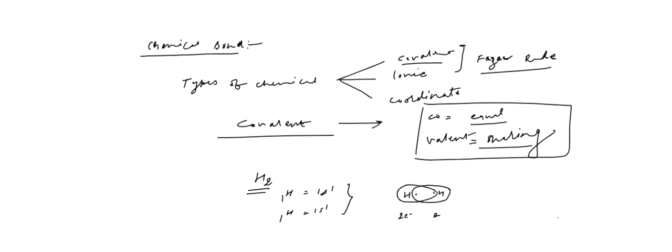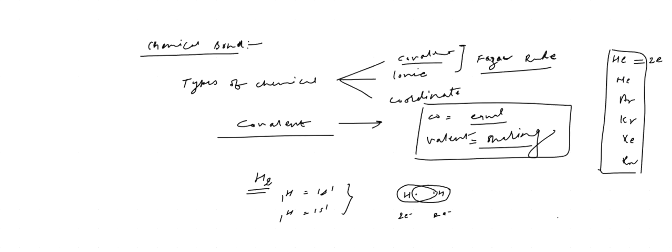Do you know what is meant by duplet? Duplet configuration is the noble gas configuration, like helium, neon, argon, krypton, xenon, or radon. All these elements have a noble gas configuration. Noble gas configuration means stable configuration. Two electrons means the s orbital is fully filled, so that is a stable configuration. Here the octet will be there: 8 electrons in the valence shell. So they completed the octet.